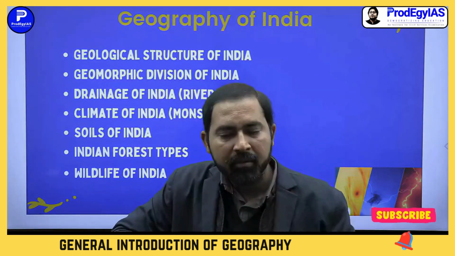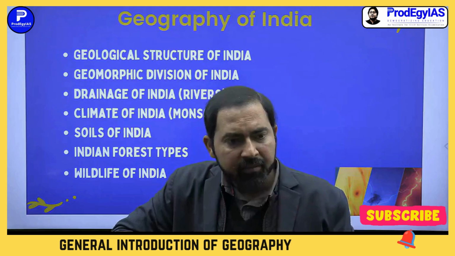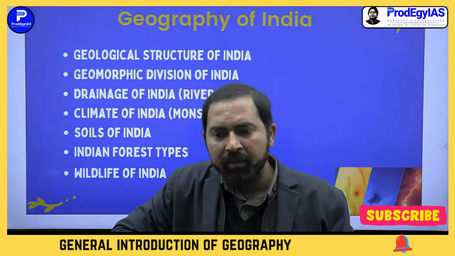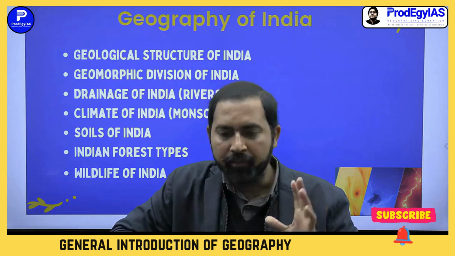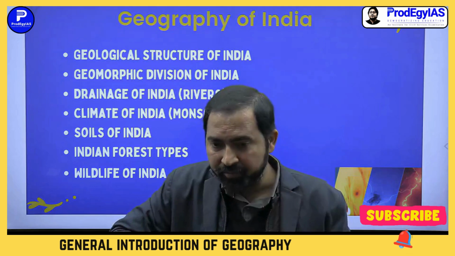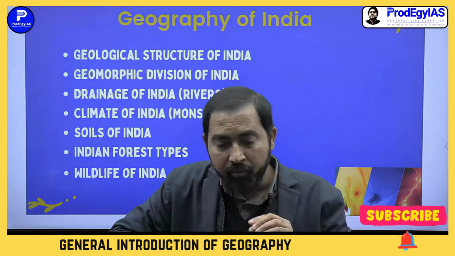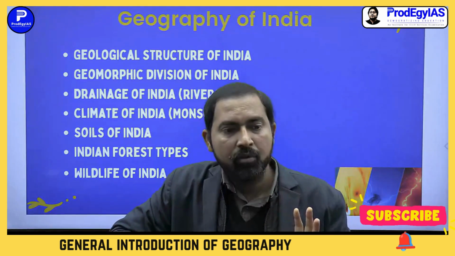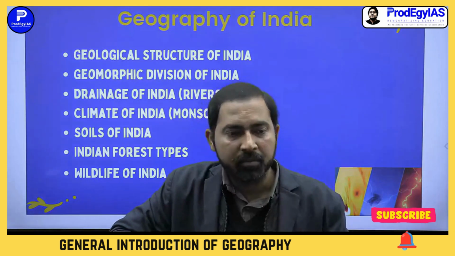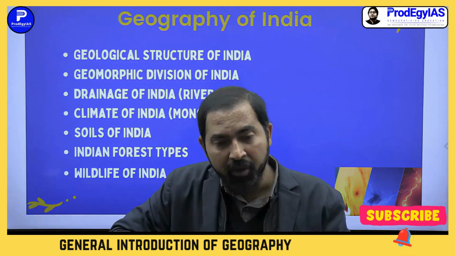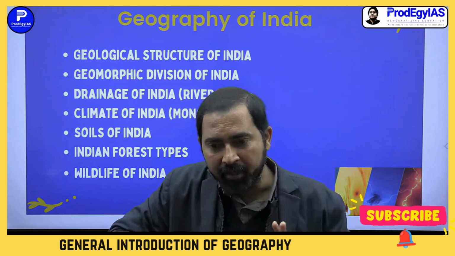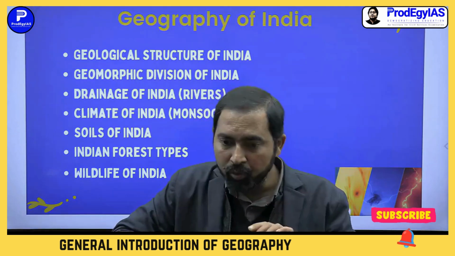In southern drainage, Godavari, Narmada, Krishna, Kaveri, Mahanadi, and some other smaller rivers and their tributaries. They are very, very important topics for UPSC Prelims, because you have gone through many questions asked from the river part. Every year they are asking. So we will go into detail.